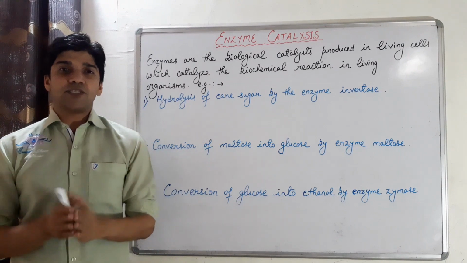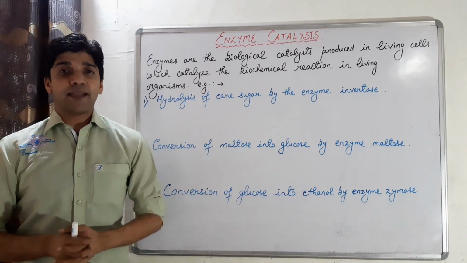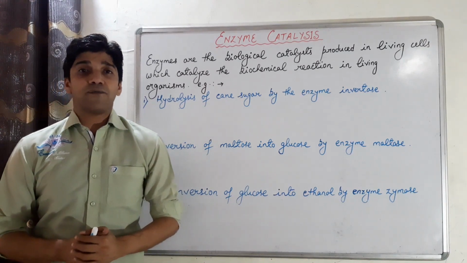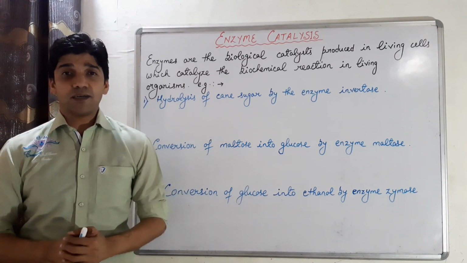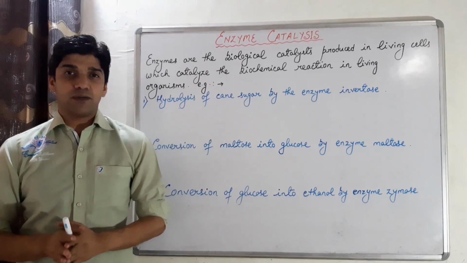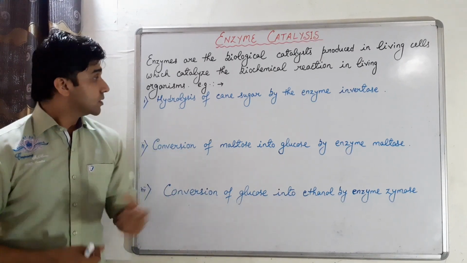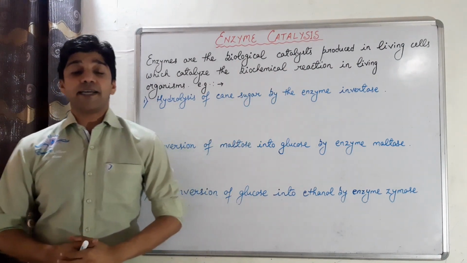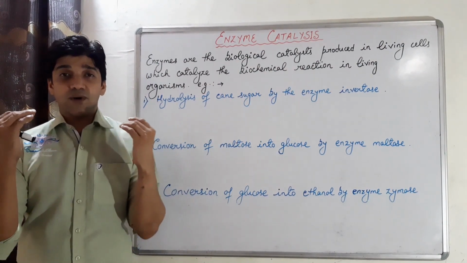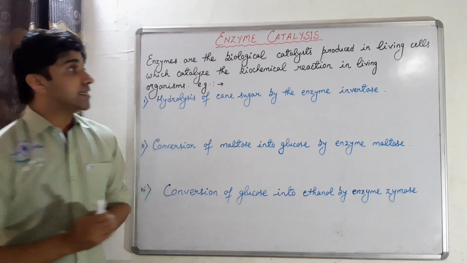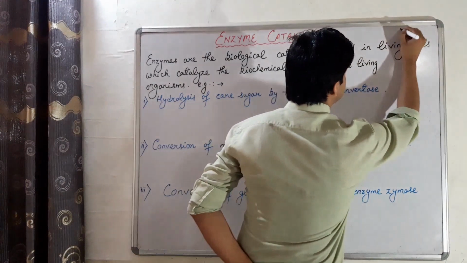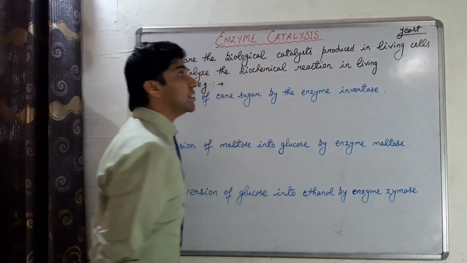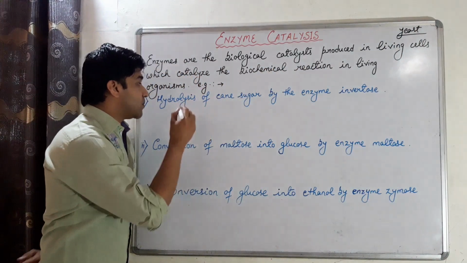Let's see some examples of enzymes and enzyme catalyzed reactions. Yes, first लेते हैं hydrolysis of cane sugar. What is cane sugar? Sucrose is called cane sugar, present in the sugar. Hydrolysis of cane sugar by the enzyme invertase. Enzyme invertase present in yeast. Mainly कहाँ होते हैं present ये? Yeast में. YEAST.